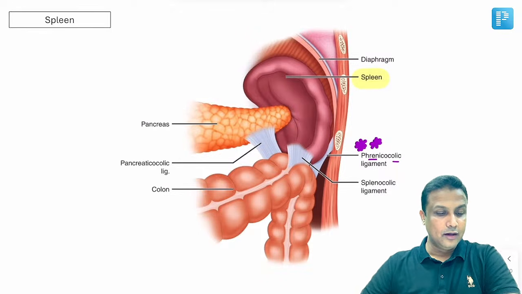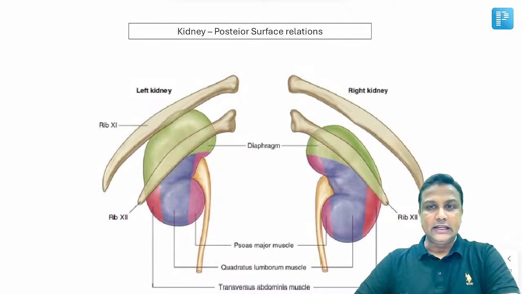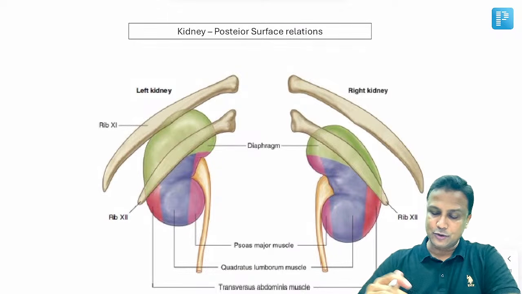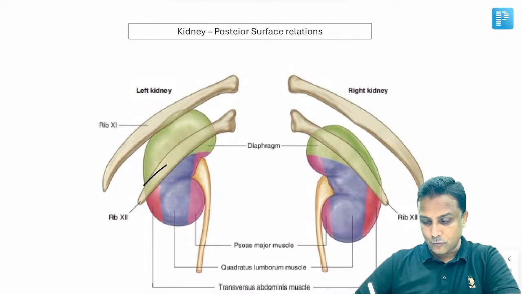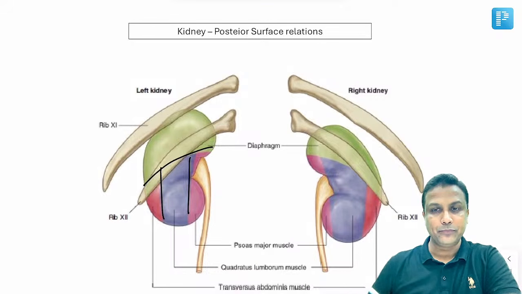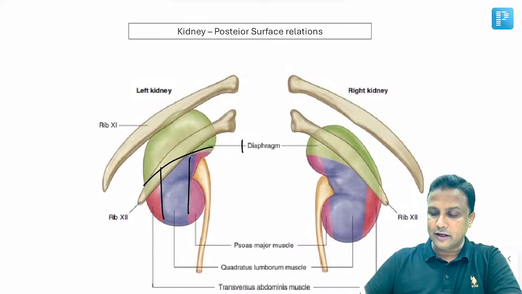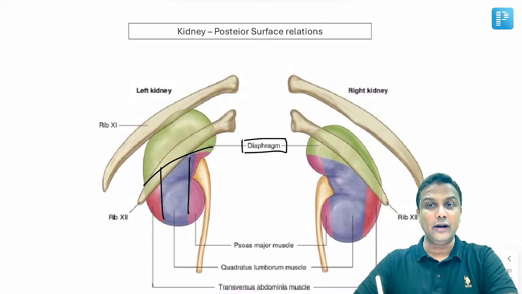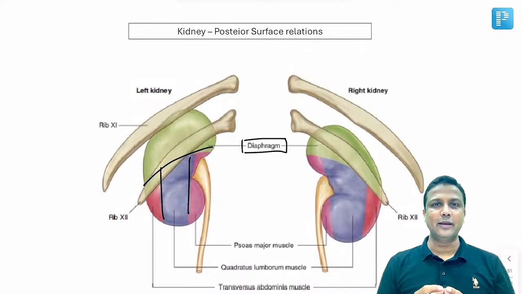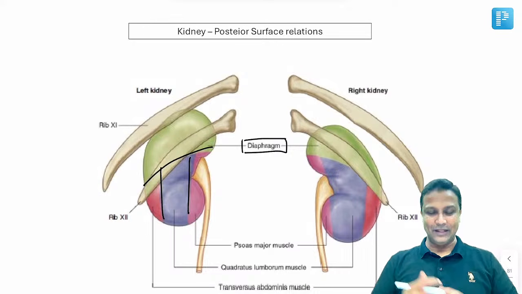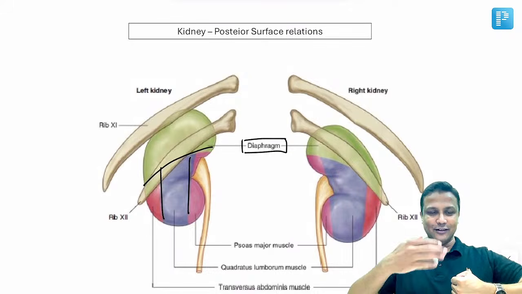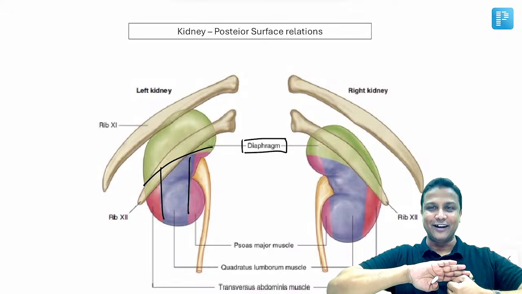Okay. Next one. Kidney. In the kidney, you'll be asking about the relations of the kidney, sir. Anterior surface relation and posterior. Posterior surface relations of the kidney is very much easier. Just draw one horizontal and two vertical line here. Upper half of the kidney will be related with diaphragm. Now some students will be wondering here, sir, how come diaphragm is coming behind the kidney? Just tell me the shape of the diaphragm. It will be dome shaped. So if you have like both the kidneys present over here, the dome shaped diaphragm is coming behind the kidney.